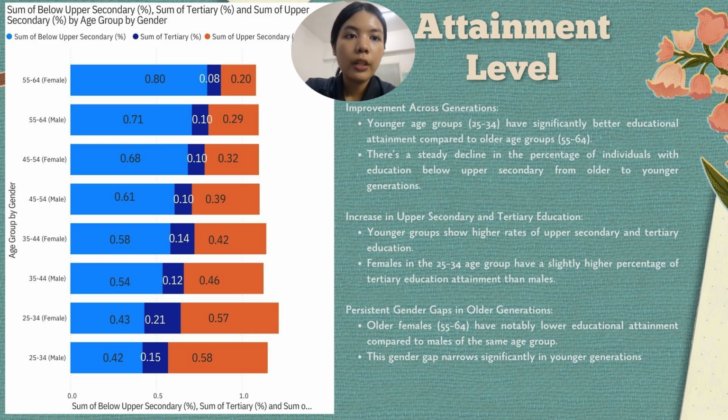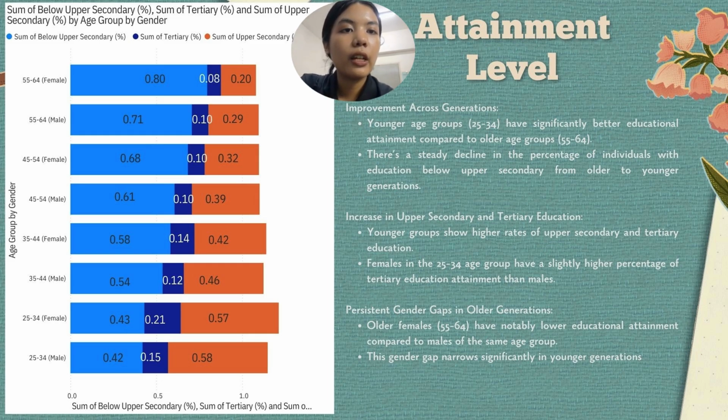For the middle age group, 45 until 54, we see slight improvements. For females, the percentage below upper secondary drops to 68%, while for males it drops to 61%. Upper secondary completion increased to around 32% for females and 39% for males, with both genders maintaining 10% tertiary attainment.